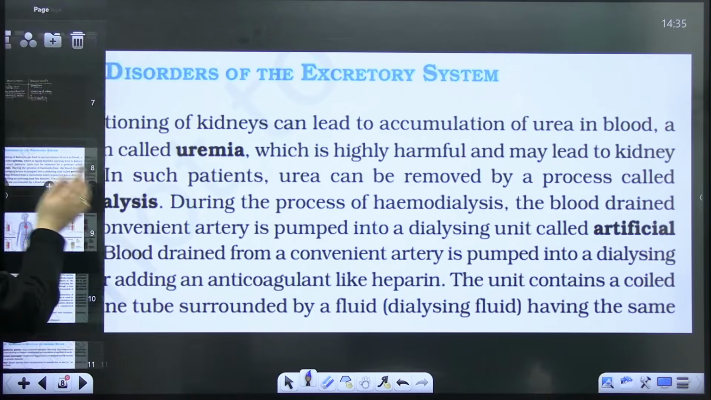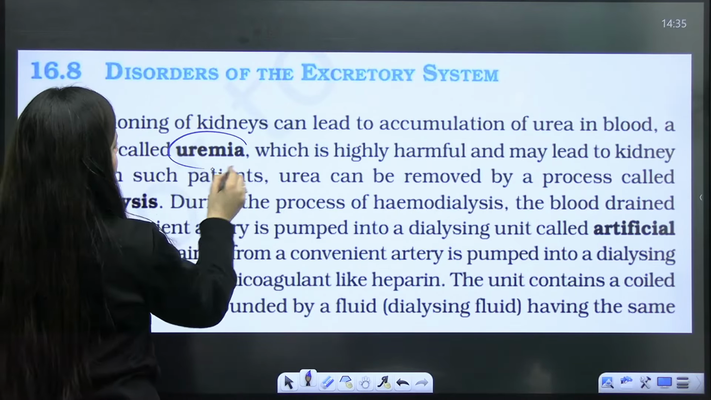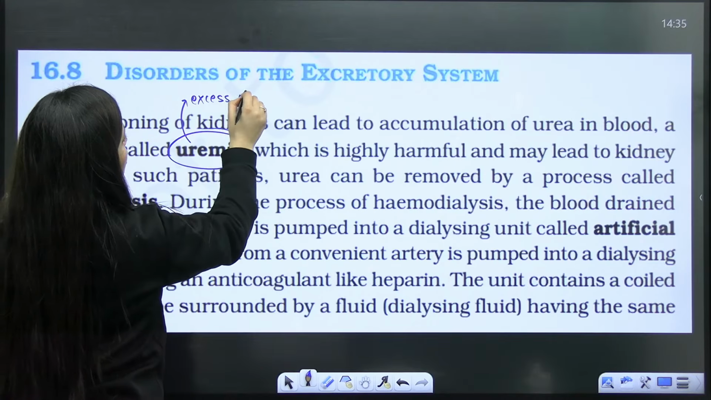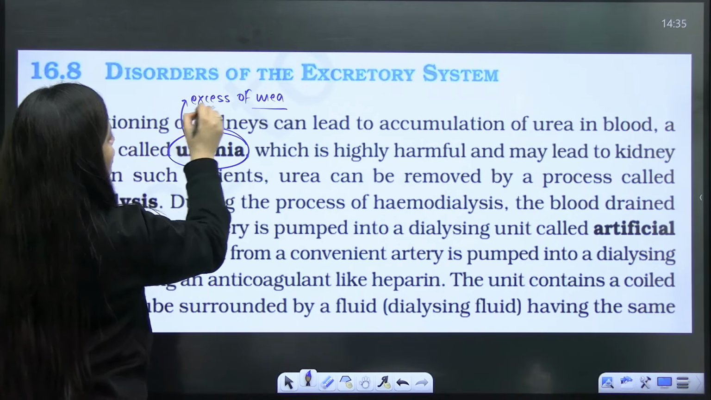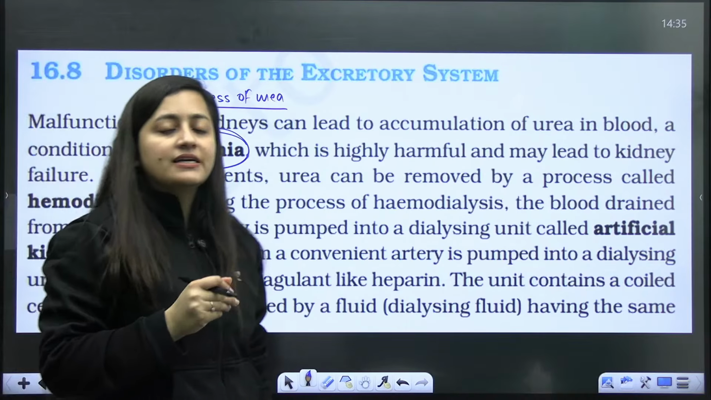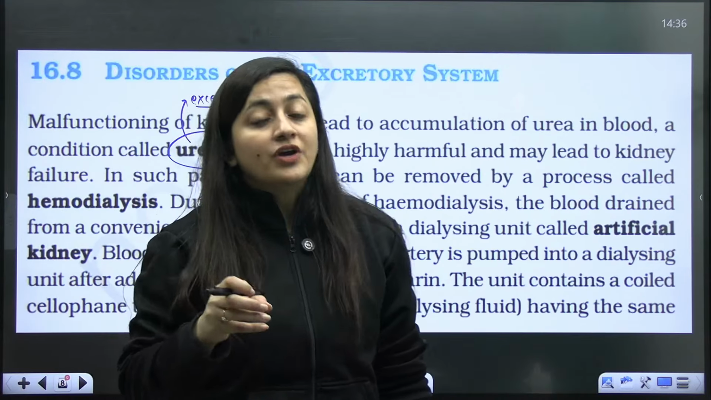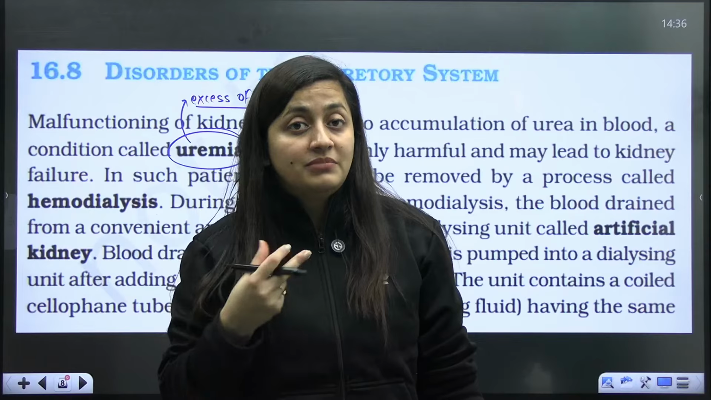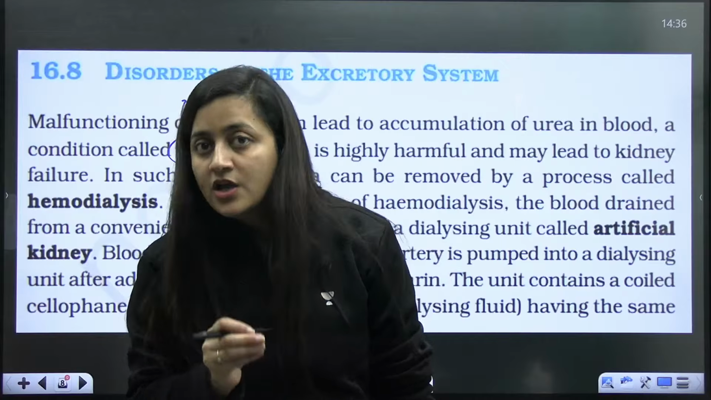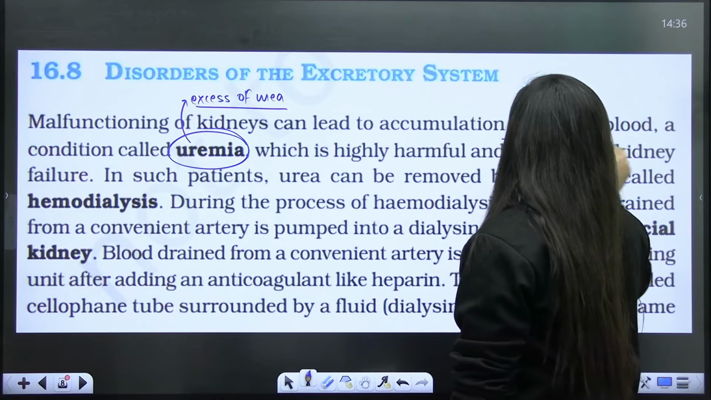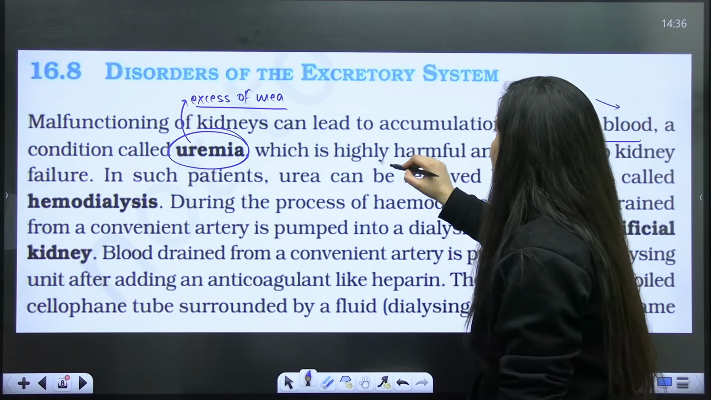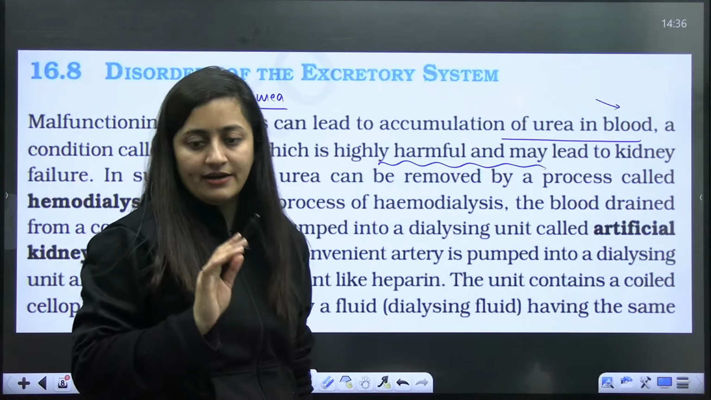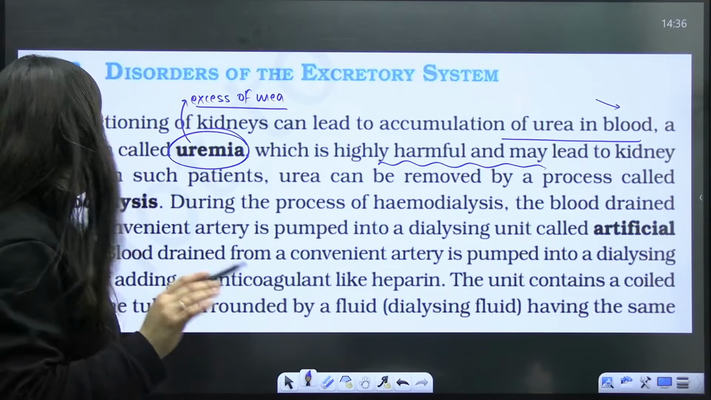Next is the disorders of the excretory system. The very first is uremia. When there is an excess of urea in the blood, you know that we are ureotelic organisms, right? Basically we excrete out urea. So if urea is not getting out, it is getting accumulated in the blood. It's a sign our kidneys are not functioning well. So uremia means accumulation of urea in blood, which is highly harmful and obviously can result in kidney failure. Is that clear?